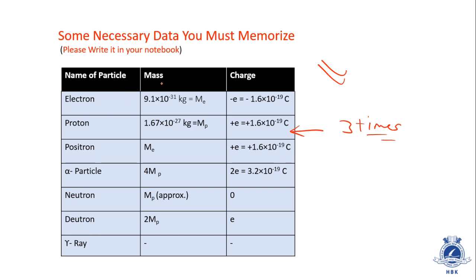Actually, it is the data about mass and charge of some basic particles like electron, proton, positron, alpha particle, neutron, deuteron, and gamma. Gamma is a ray, so it will not have any charge and mass. So you have to remember this table, remember all the values. I will be asking you in the live lecture whenever it's possible.